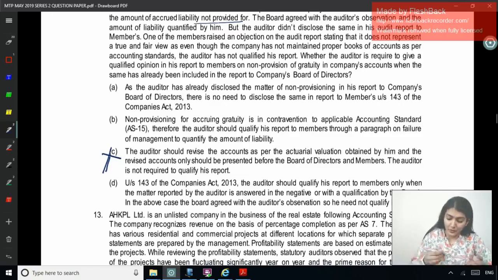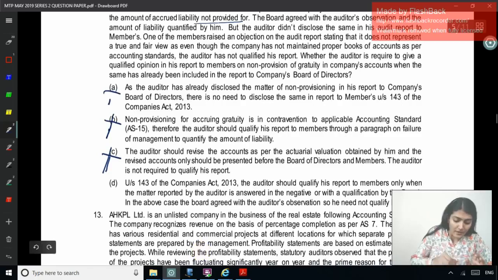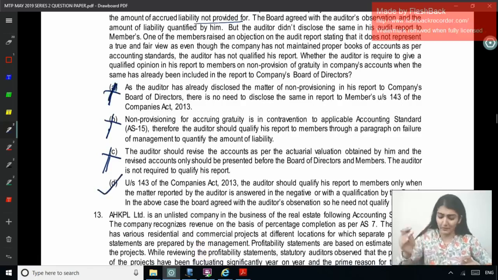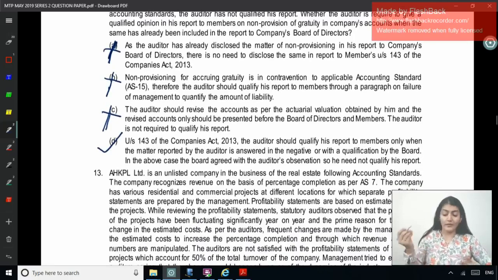Right, so should the auditor qualify his report? No. The auditor has already disclosed the matter, so there is no need to disclose it again. As the matter has been agreed upon, no need to qualify the report. Right, come to question 13.